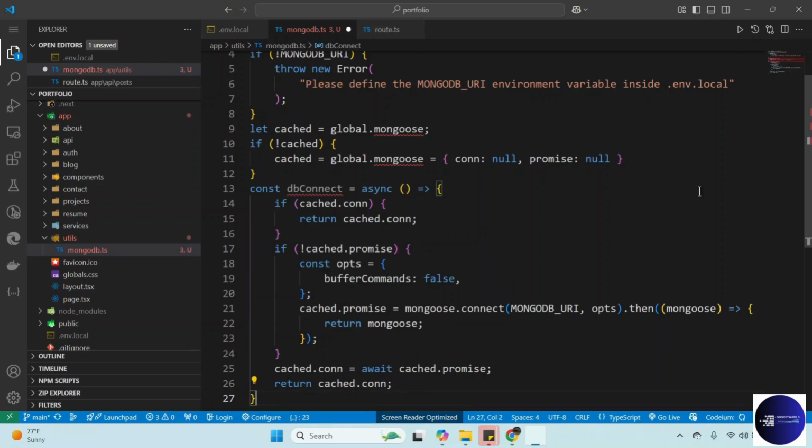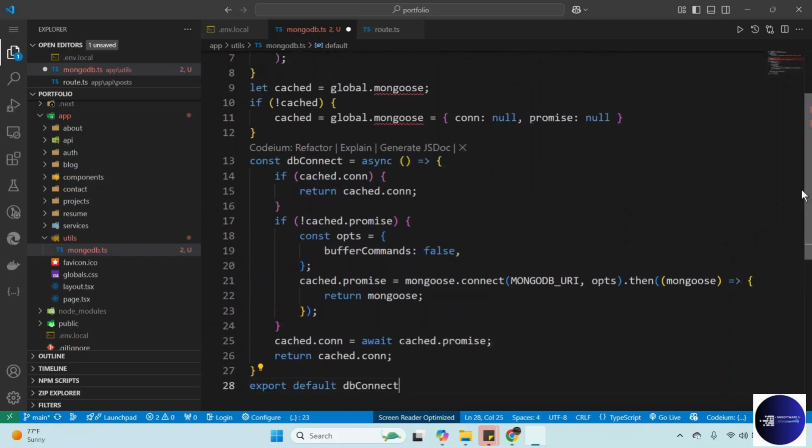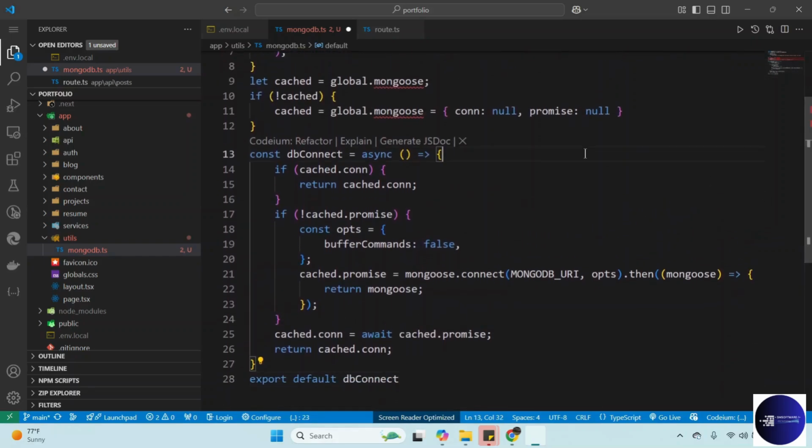We follow AI here to speed up, to make sure that everything is fine. So we just follow AI, and then, all right. So we create now a variable, a function, which we are going to export here by default. So db connect is equal to async. We create an asynchronous function.